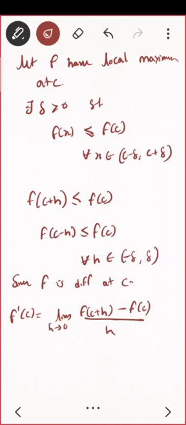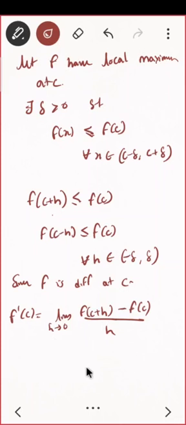What can you say now? Do you see this thing? There are two things you have to take. Limit h tending to 0, you have to solve the left limit also and the right limit also and see what is happening. Since the limit exists, the left limit and right limit must be equal.